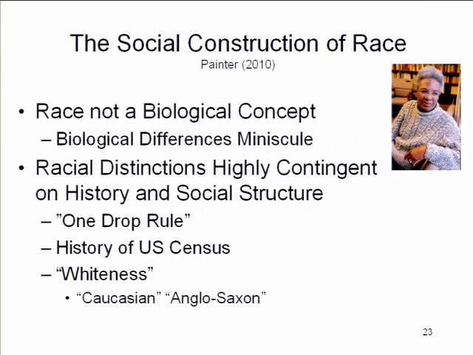Another example is the social construction of race. Even in a place like Berkeley, we still talk about races as if they meant something. You have to indicate your race on your application form. Those of you who filled out your census form still had to indicate what race you had. But there's a general consensus among biologists that race really isn't a biological concept, that the biological differences between what we call different races are minuscule. Yeah, somebody's got a gene for lactose intolerance, somebody's got a gene for malaria prevention or whatever, but outside of that, we're basically all built the same. And the racial distinctions that we make are really highly contingent on both where you are in historical time and also where